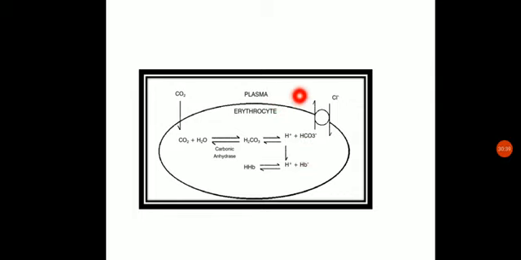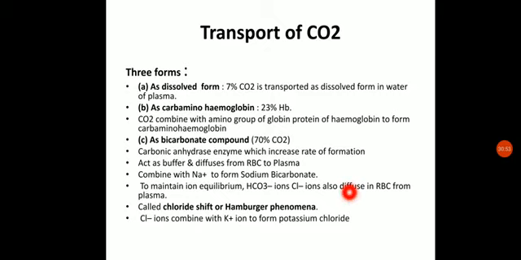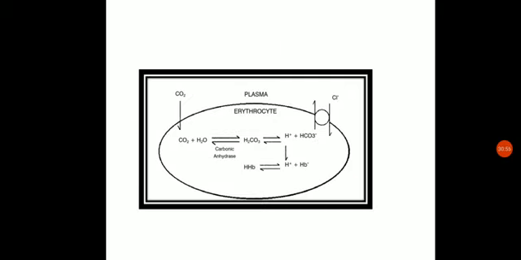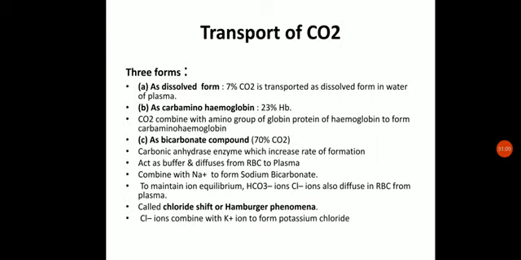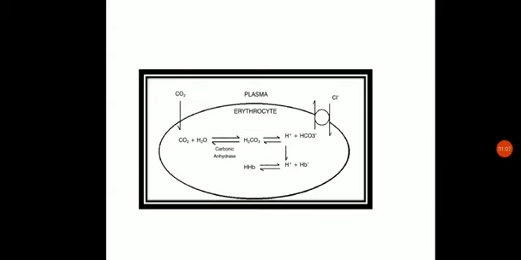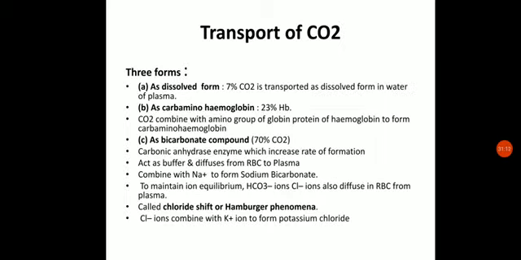When this moves outside the erythrocyte, chlorine will shift inside, so that the balancing of the charges should be equal. So to maintain the equilibrium, when the HCO3 is moving outside, the chlorine gets shifted inside. And this phenomenon is called the chloride shift, or Hamburger phenomenon.